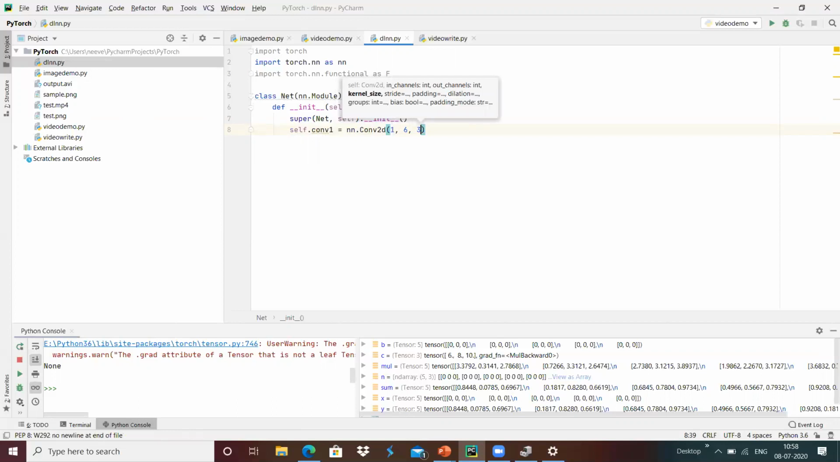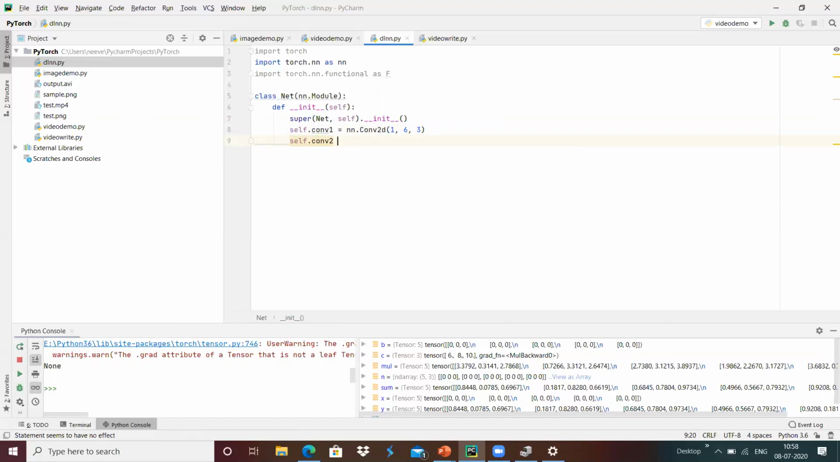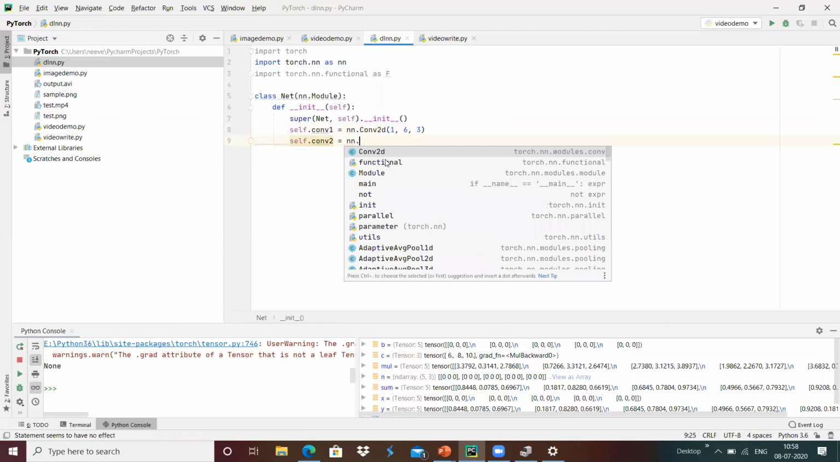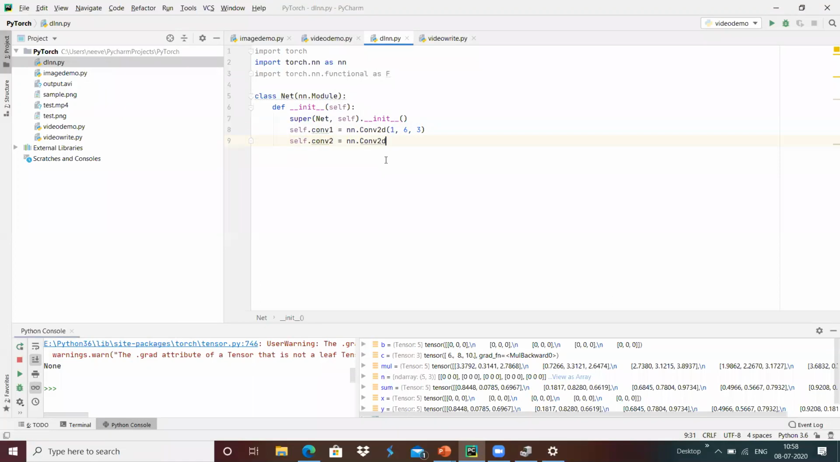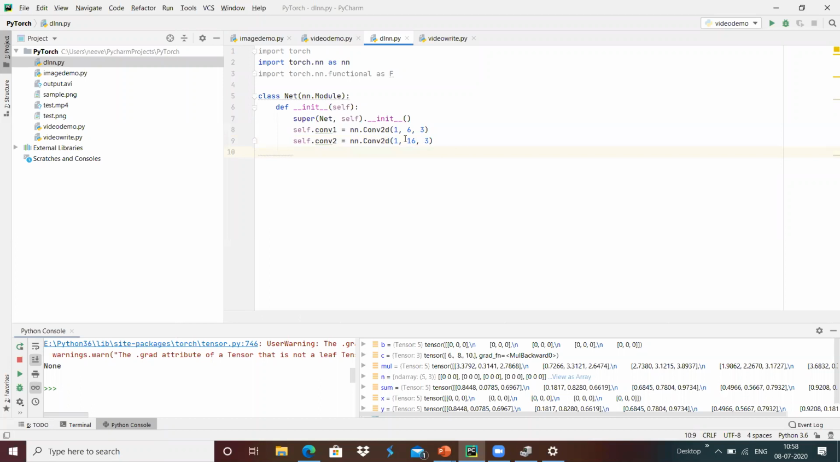And in a similar way, I'm going to create another convolution, conv2, which is nn.Conv2d, and I'm going to define 6 comma 16 comma 3 here.